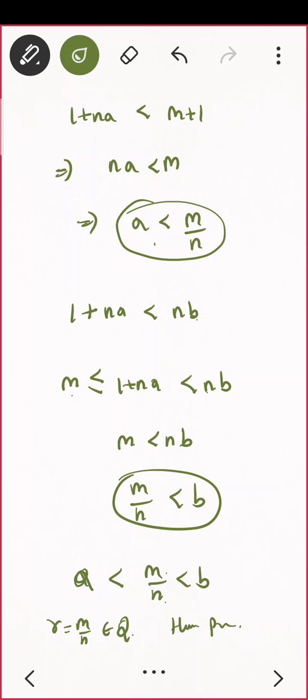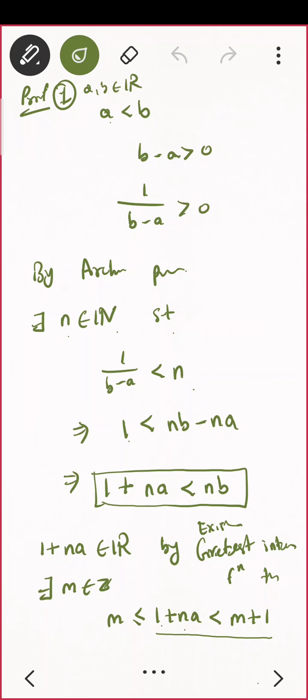Let us go back to the proof once again. Let us see what we did. See, the technique was, a, b belong to real numbers. a is less than b, then b minus a is positive. 1 upon b minus a is positive. See, in all the proofs we are using the Archimedean property. Even in unit 2 also we'll be using the Archimedean property all the time. Given a real number which is positive, there exists a natural number n such that 1 upon b minus a is less than n. So 1 is less than nb minus na. That means what? 1 plus na is less than nb.